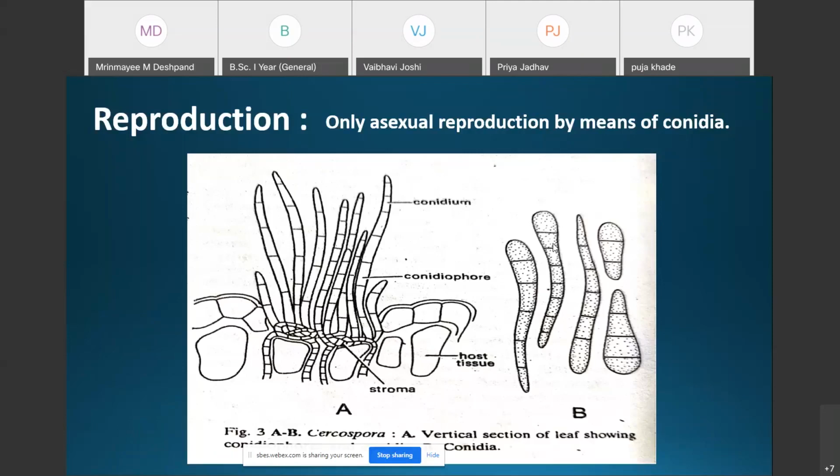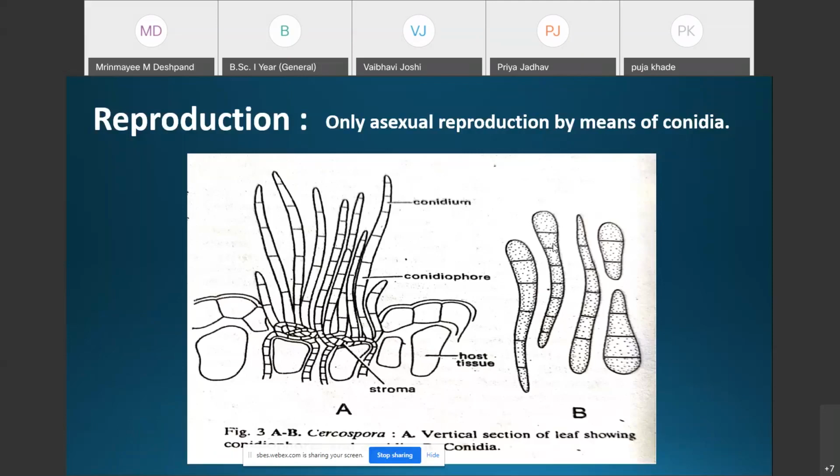The optimum temperature for the growth of Cercospora mycelium is about 24 to 28 degrees centigrade.